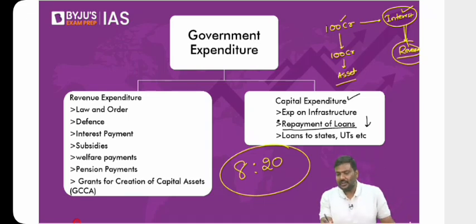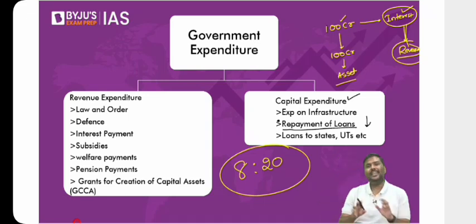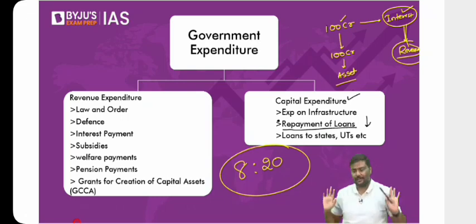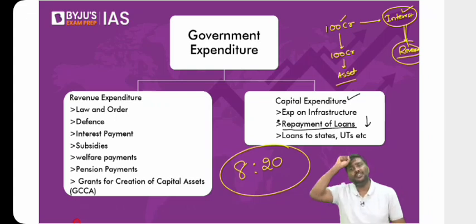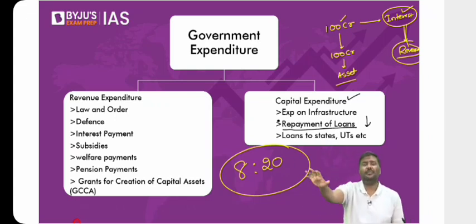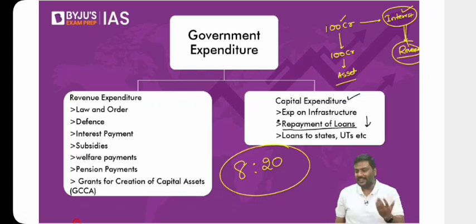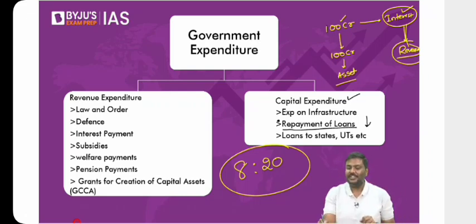Fiscal deficit will be 0. All of you agree? Can I simply say this is the best case scenario, a very good scenario for India? If we are able to achieve this, it simply means government finances are very, very strong. Government is able to generate a sufficient amount of revenue to take care of expenditures for the current year. But this is not the situation. We do not have a fiscal deficit equal to 0. We have a fiscal deficit.